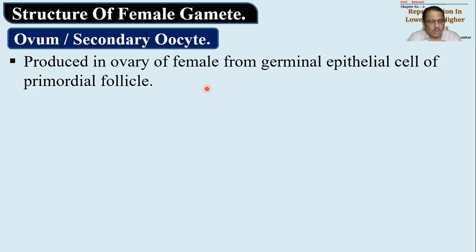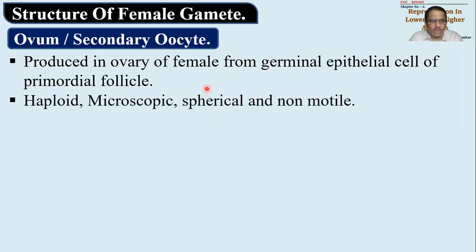So ovum is produced from primordial follicles within the Graafian follicle, from germinal epithelial cells that are present in the cortex of ovary, we can say. Okay, so this is the destination. Again, it is produced by the process of meiosis. So once again, you have to remember this, all the normal things. It is a haploid structure, microscopic in nature.